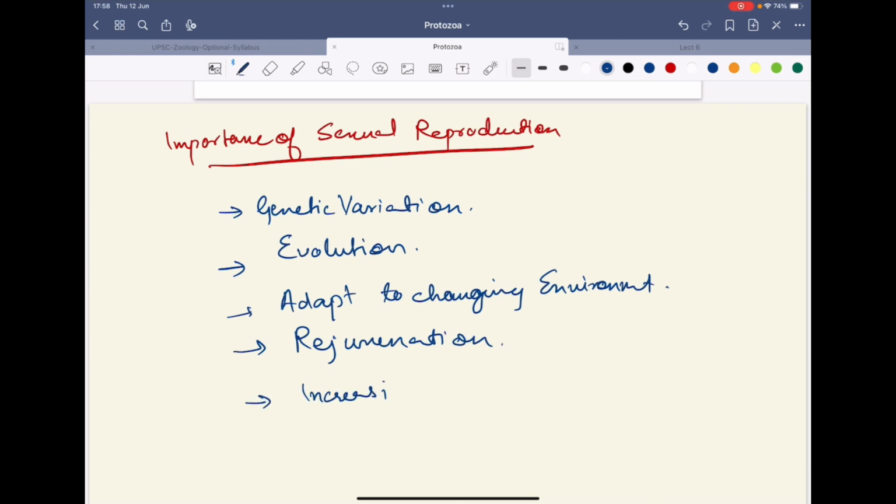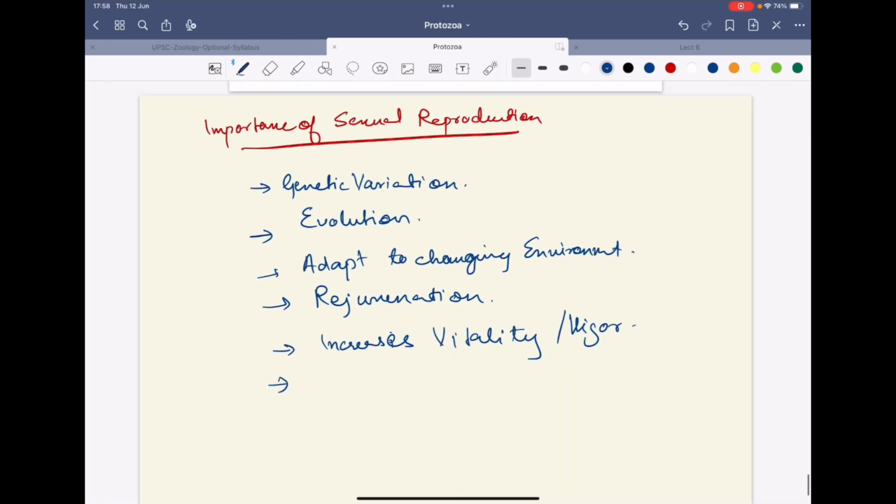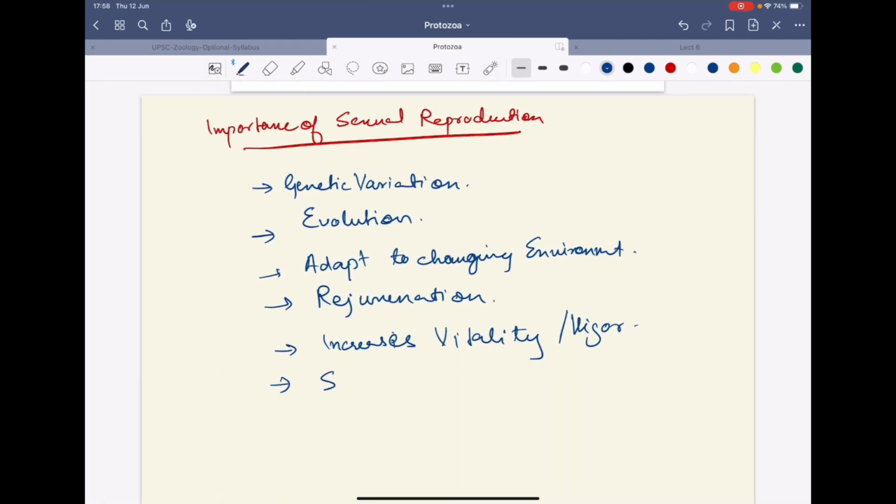It increases vitality as well as vigor. Vigor involves sexual reproduction and then an increase in the production of offspring. You can also include that it helps in survival in unfavorable conditions, as the weak genes are removed and the strong genes are carried forward. So this is the idea of reproduction in protozoa.